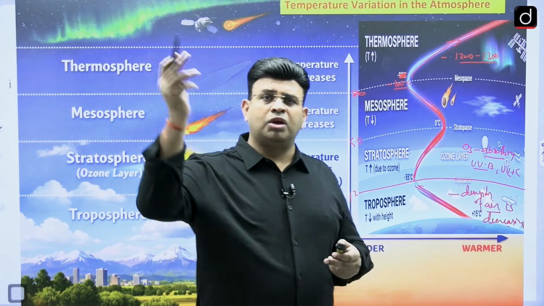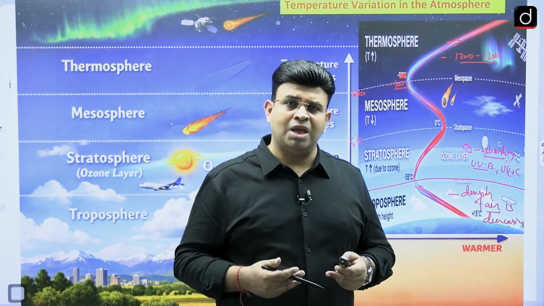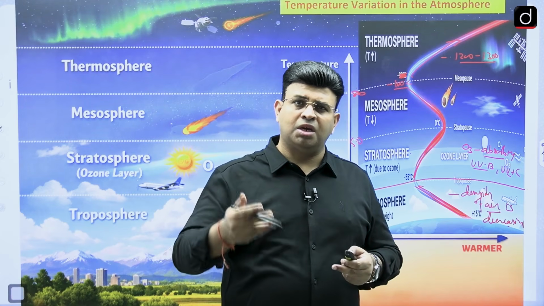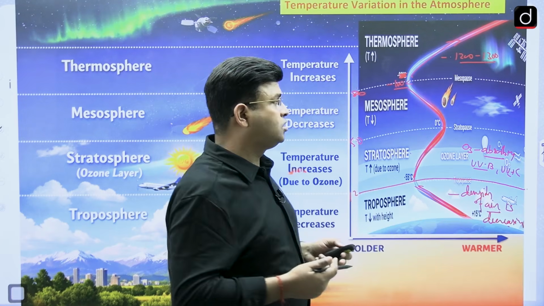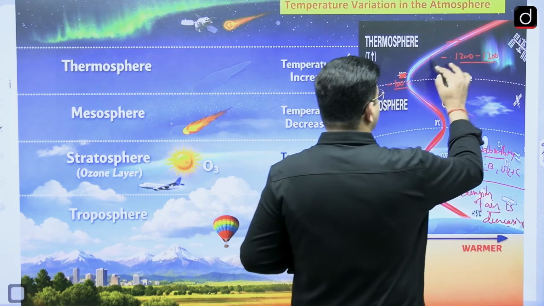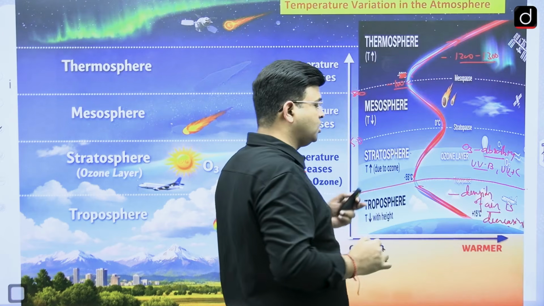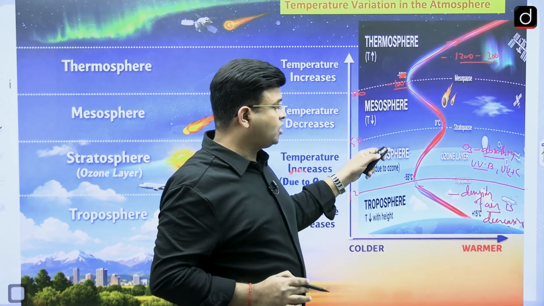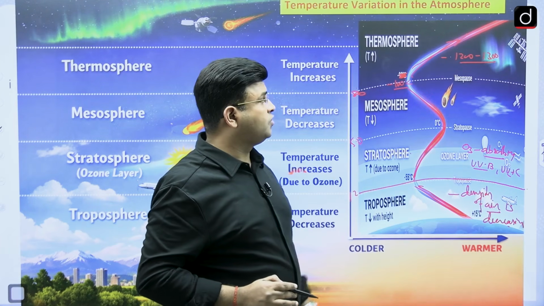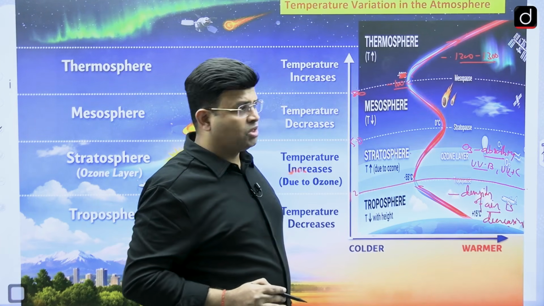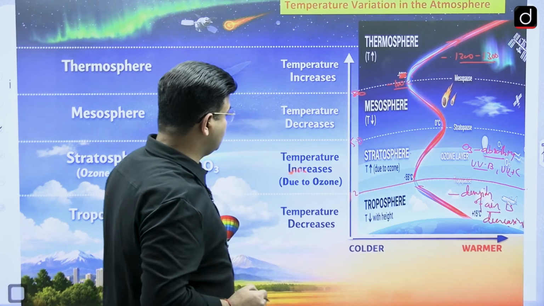And when the solar radiation, the ionized solar flares, are coming, they keep on colliding, and because of the collision, the temperature is more. So in this thermosphere, the ions, their collision, and electrons are very much important. So there is a decrease in the troposphere, an increase in the stratosphere, a decrease in the mesosphere, and in the thermosphere it is an increase.